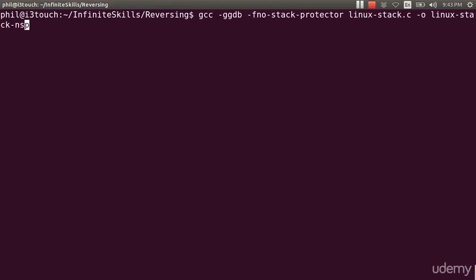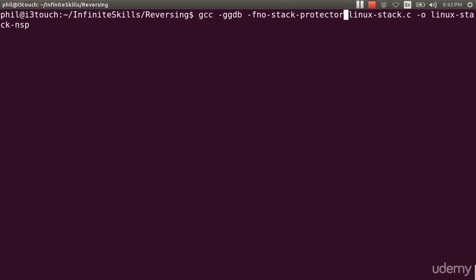So my command is going to be gcc for the compiler, dash ggdb. Now what this does is it creates debugging information, and it also creates additional debugging information for GDB. So if I gave it just a -g, it would give me debug information. Now, if you're reversing someone else's code, they might not have done this for you, but this will make it easier when we're looking at some examples. As we said before, I have to give it the no stack protector option. And the reason I have to do that is Linux is too smart to allow me to smash the stack.